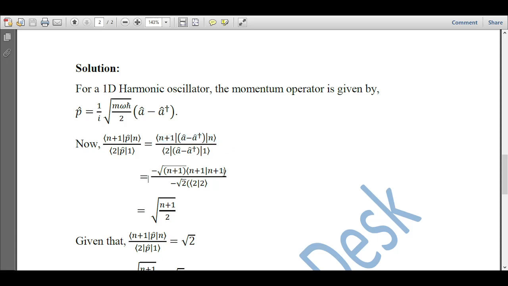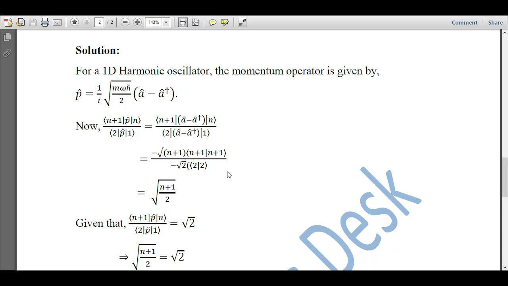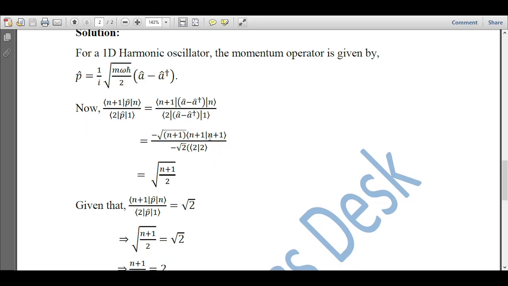You can solve that yourself to understand it completely. Similarly in the denominator, we have the ket vector 1. When we operate a dagger on this, it changes to ket vector 2 and we get root 2, because here n became n plus 1.